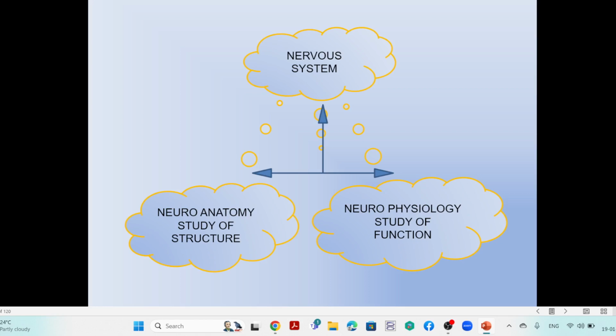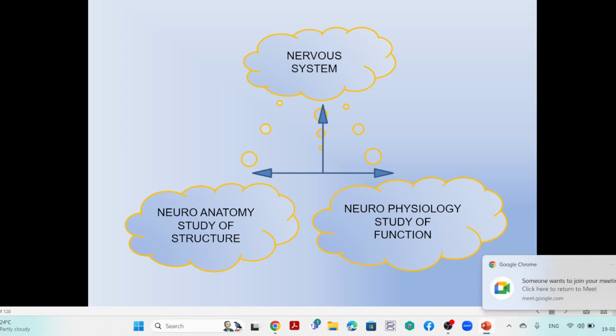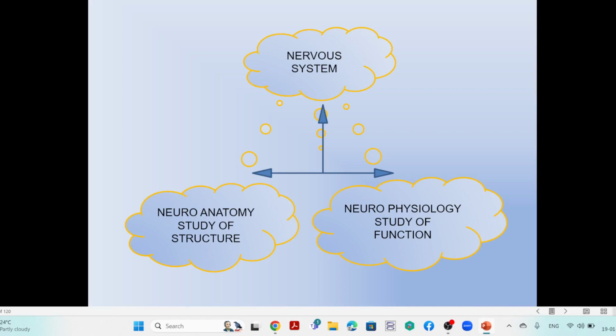So while going to the study of this nervous system, we are going to make it into two divisions. One is called neuroanatomy and another one is called neurophysiology. Neuroanatomy is the study of structure. The functional concept is called physiology. So the two classifications of this system we are going to study: one is the anatomical concept and the other one is the physiological concept.